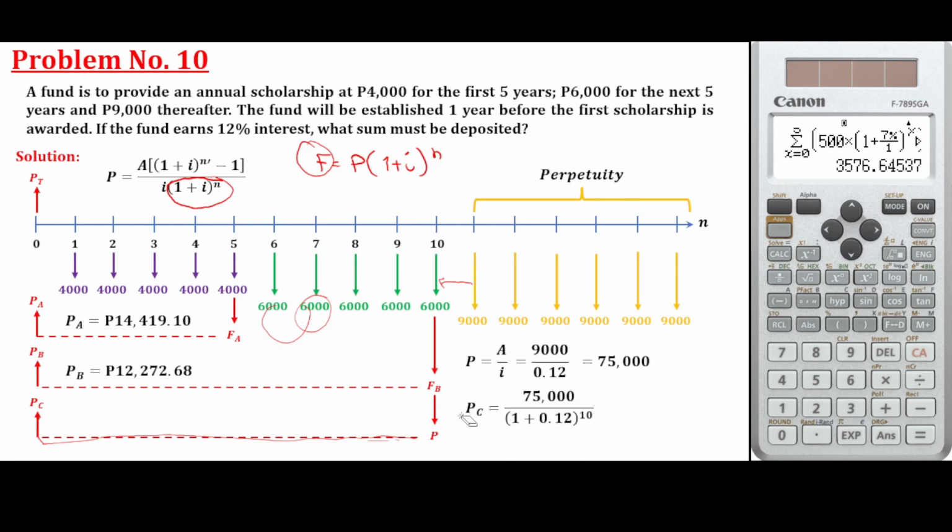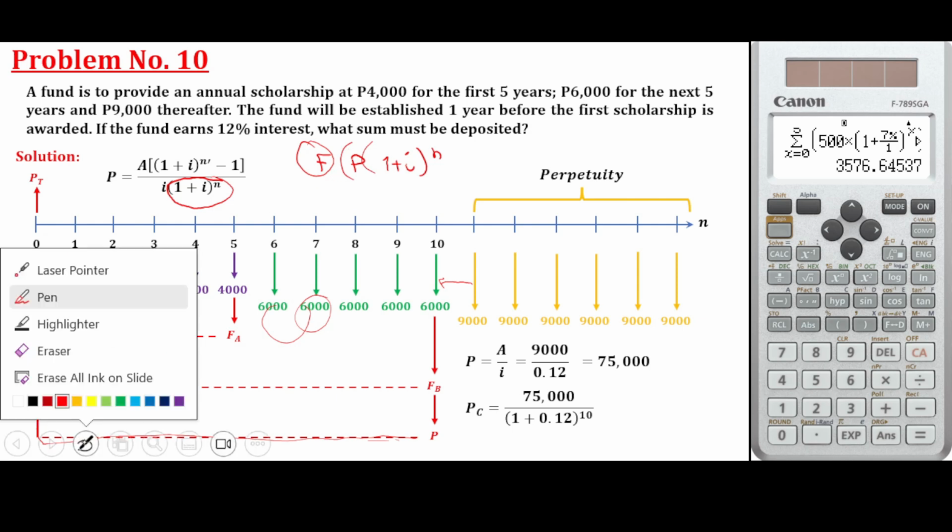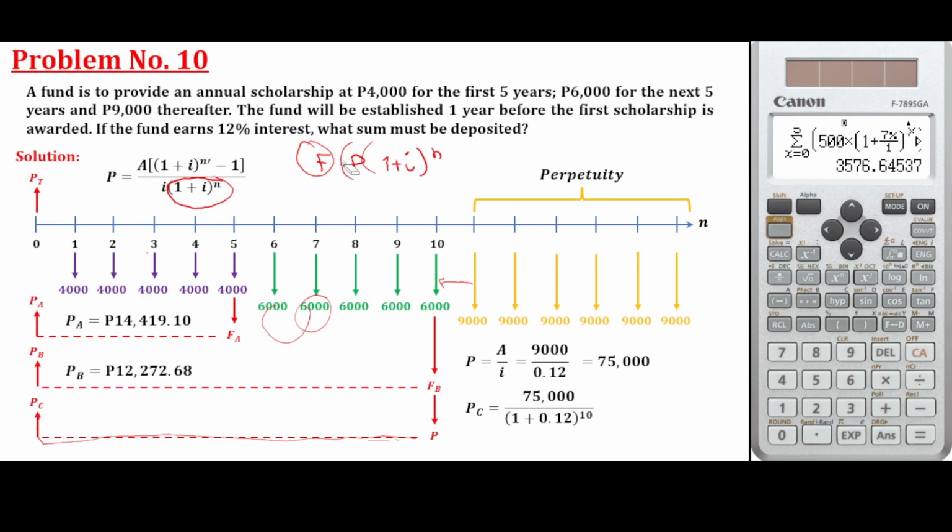We're just going to move it back to the present time. So just divide this future amount by 1 plus i raised to n.